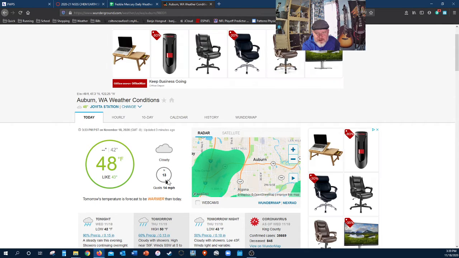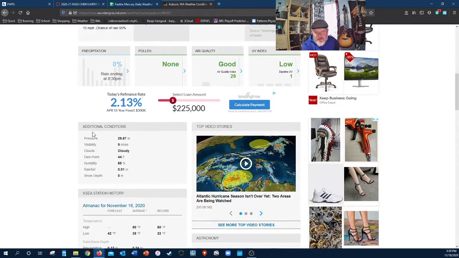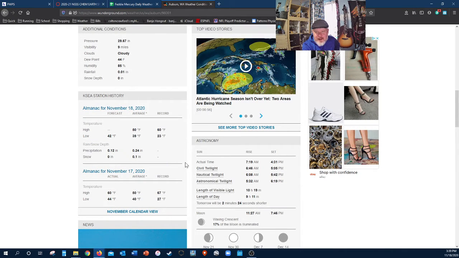This is your wind, and it says wind speed is 13 with gust of 14, coming from, we'll just go ahead and call that from the south. Wherever that arrow is, the top of the circle will be north, south, east, west. If we scroll down, we can see some additional conditions like pressure and humidity is given right here. And it's also going to ask you what time does the sun rise and what time does the sun set.